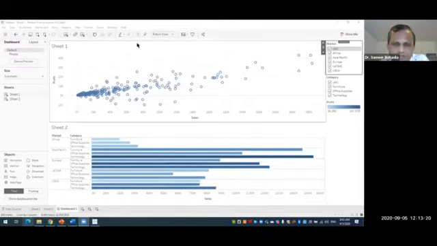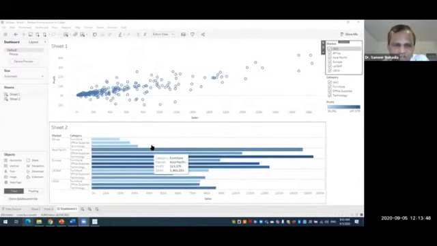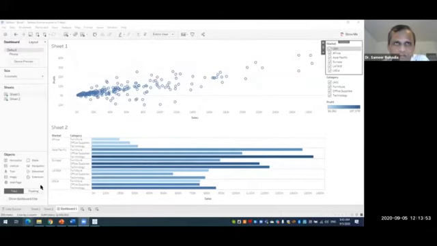So this is our first dashboard. We are not done yet, so we'll create 1 or 2 more dashboards to see the different types of dashboards that we can create. I hope this dashboard is very clear. We created 2 sheets, dragged those 2 sheets over here, and connected these 2 filters with both the sheets, and we can see the effect. Now let us create a second dashboard.